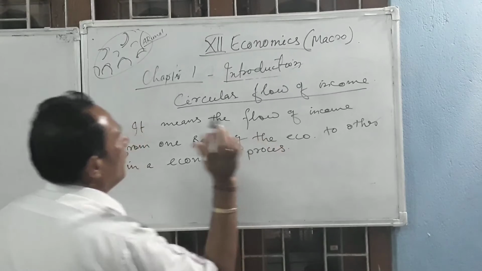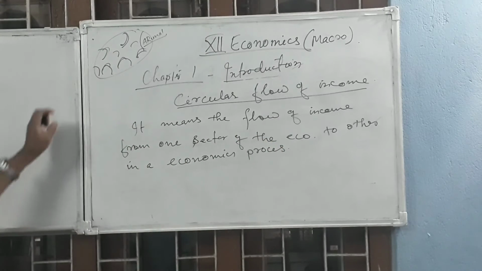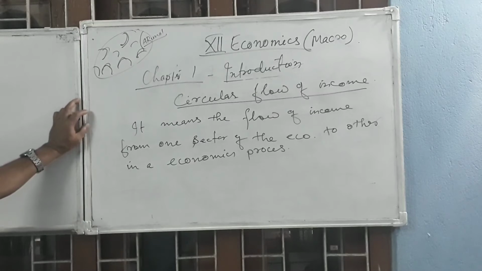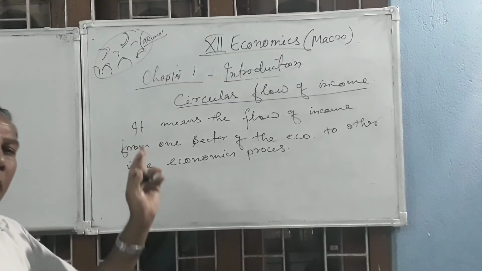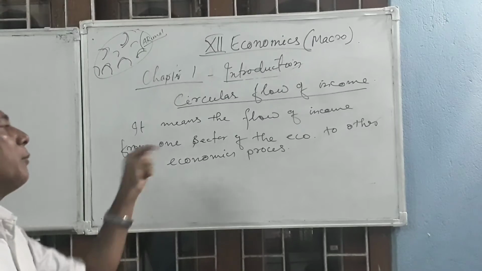So you have understood what circular flow of income is. Circular flow of income means flow of income from one sector of the economy to other in an economic process.